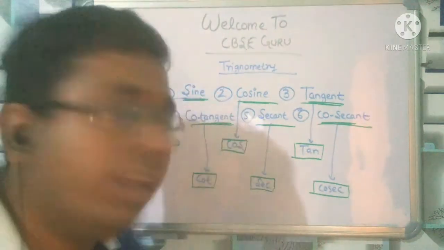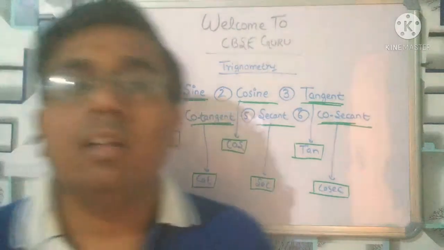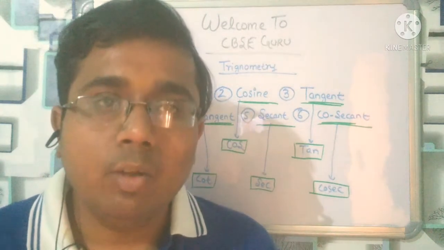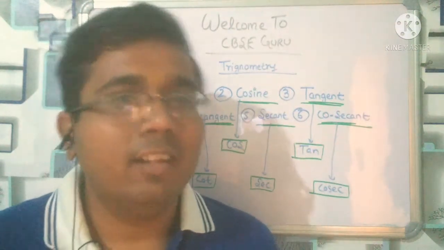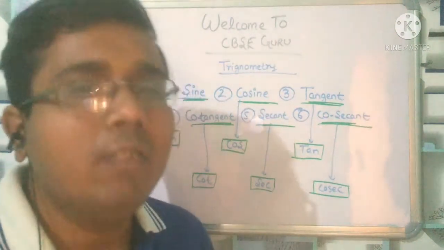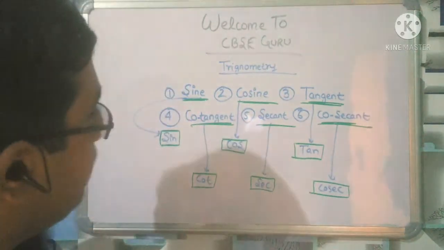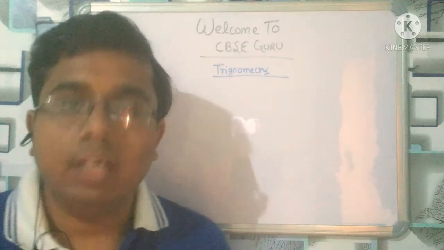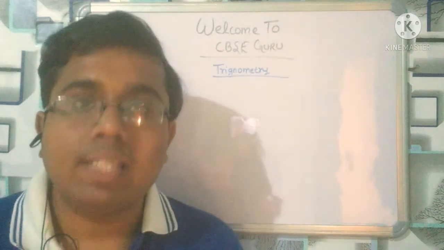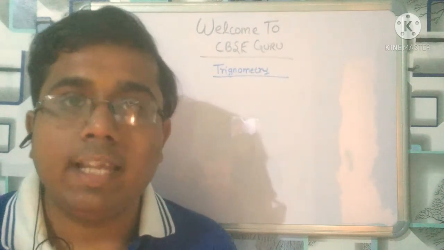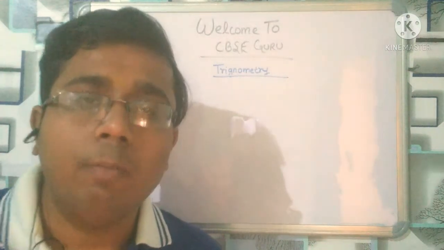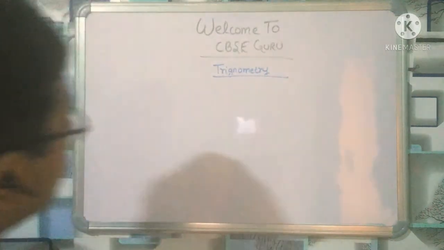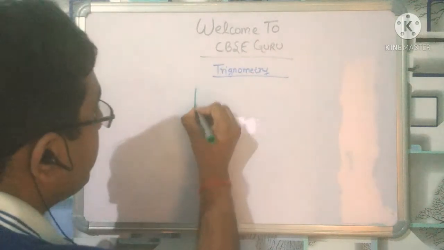I am telling you all things. What is this function? You may have read it for the first time, so you are going to wonder what this function is and how we can do all this. Don't know anything, so don't worry. I will tell you all things. Why are you worried? Okay. So let me get rid of this. Then I will tell you all this. So now move to the other thing. I am going to tell you sine, cosine, tan, cot, sec, cosec. Now you have to learn all these six things by heart, right? So now move on. So as I told you, the right angle triangle.